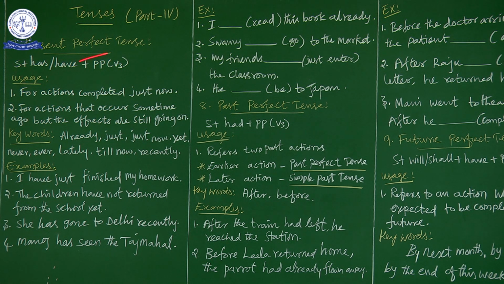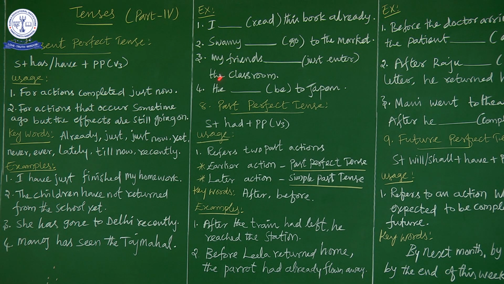So the subject is Swami. So Swami is singular or plural? It is singular. So we have to go for has. So Swami has. Next, the participle we have to choose. What is the past participle of go? Go, went, gone. So gone is the past participle. So the answer is Swami has gone to the market. Okay. So whenever the keyword is not given, you can go in this form.